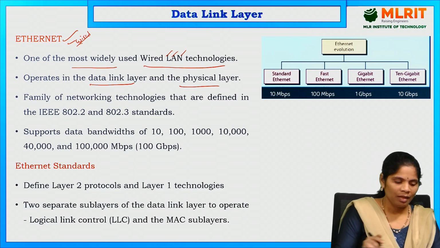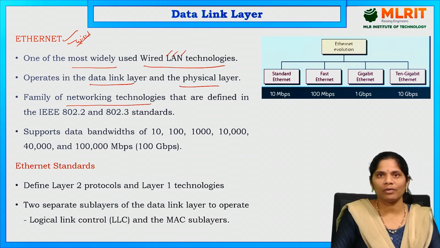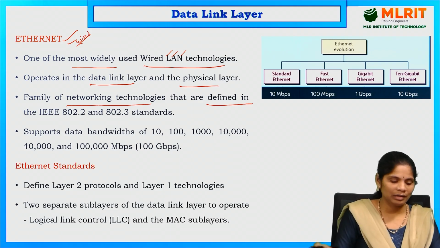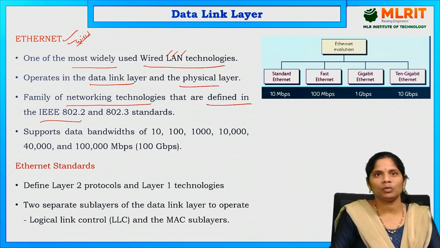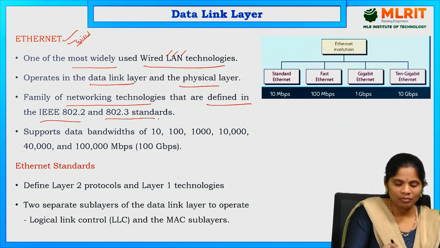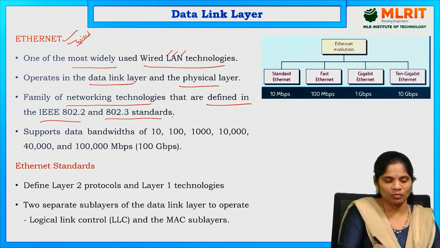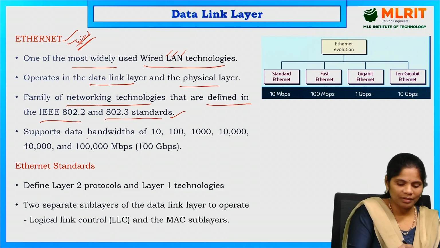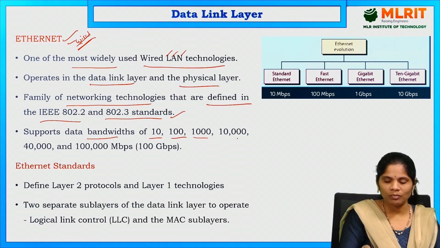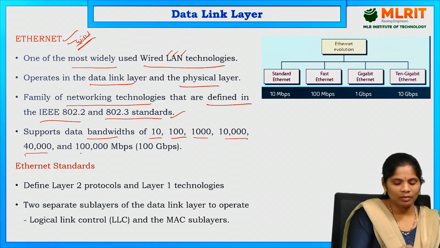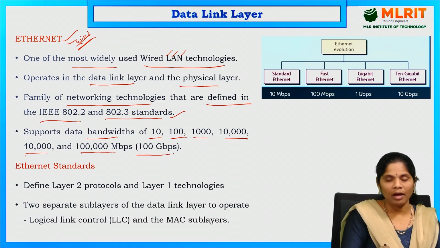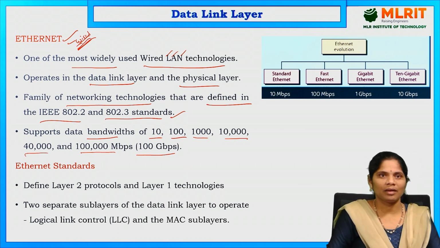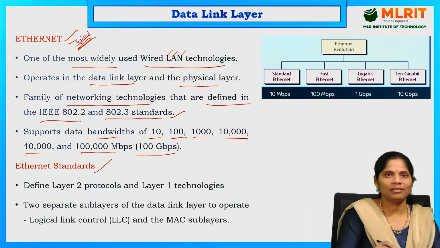At the same time, the family of these networking technologies where we are going to use Ethernet is defined in the IEEE 802.2 and IEEE 802.3 standards. It supports bandwidths of 10, 100, 1000, 10,000, 40,000 Mbps, up to 100 Gbps. That is Ethernet. So, what are the different Ethernet standards?